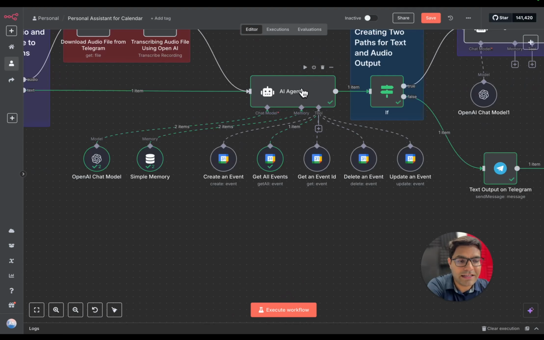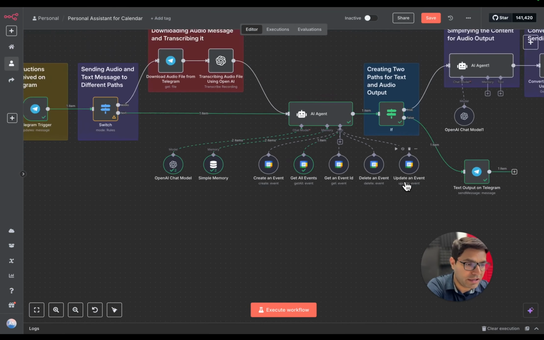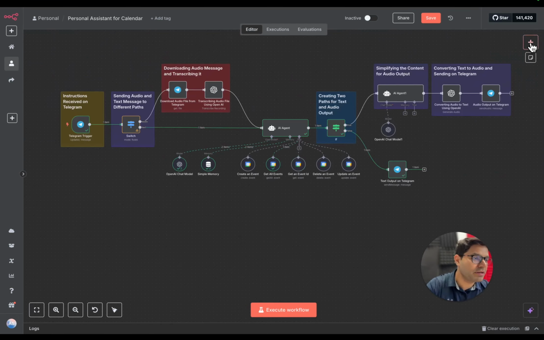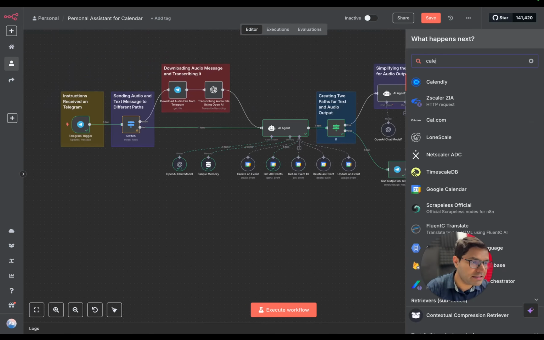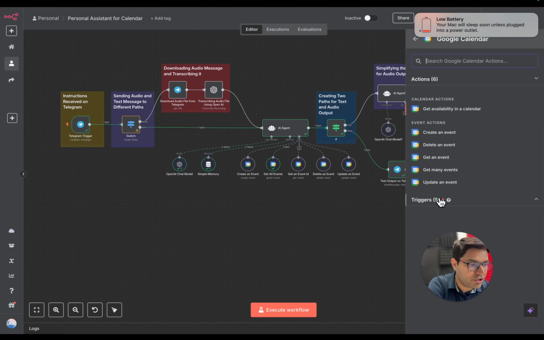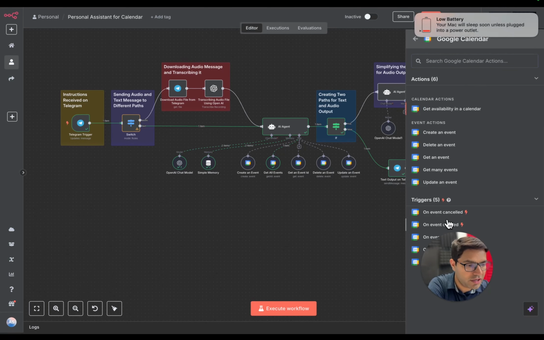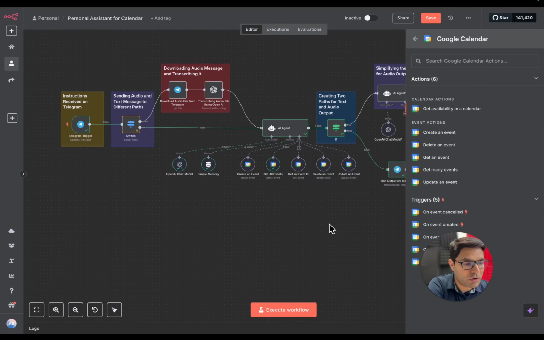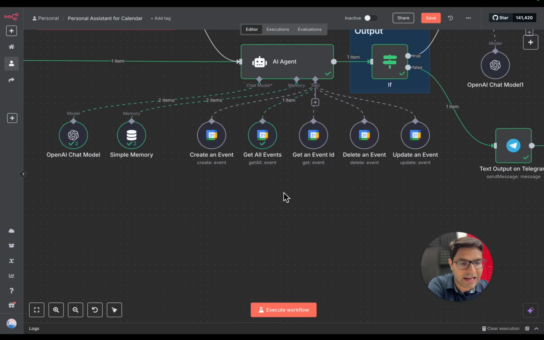Now our AI agent is also utilizing different calendar nodes. As you can see, I've added a calendar node to create an event, to get information on all the events, to get a particular meeting ID, to delete a particular meeting, or to update any particular meeting. Okay. So now to add all these nodes, simply click on the plus icon, search for calendar, click on Google Calendar, and you'll find all these options over here. You can select all of them one by one and add all these calendar nodes.